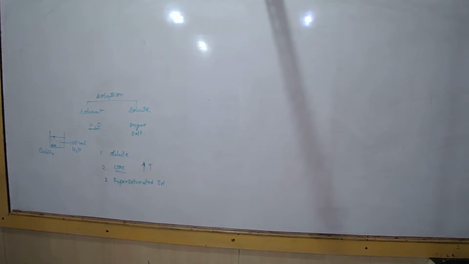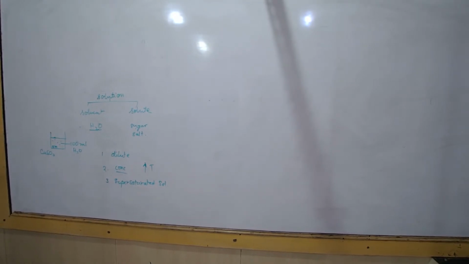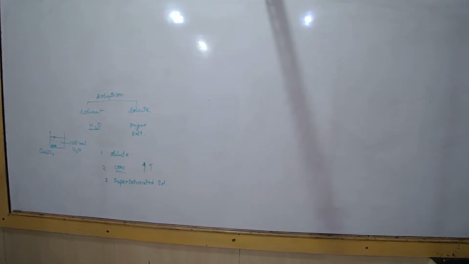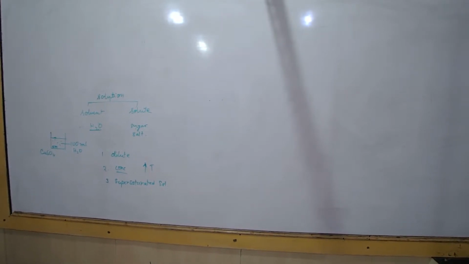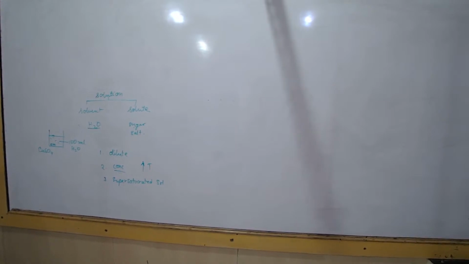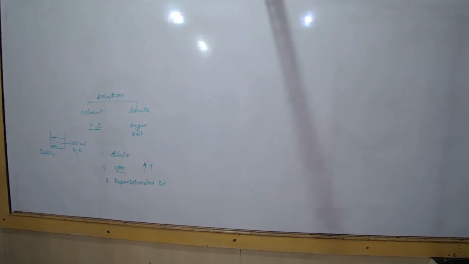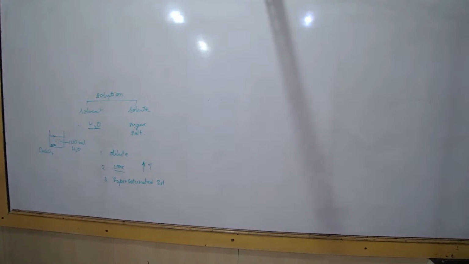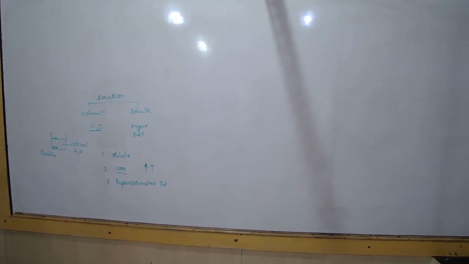For example, in this room, let us say it can seat 30 children. If only 2-3 children are sitting, it is dilute. If 10 of them are sitting, it is concentrated as compared to dilute. If 30 of them are sitting, then it is saturated. Just to give you some idea.